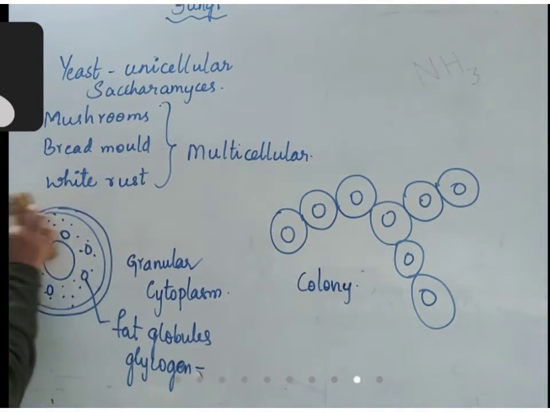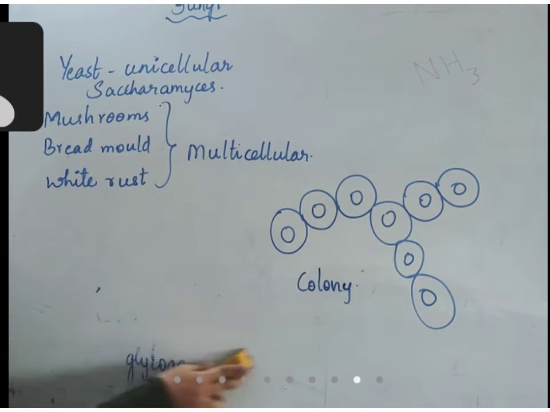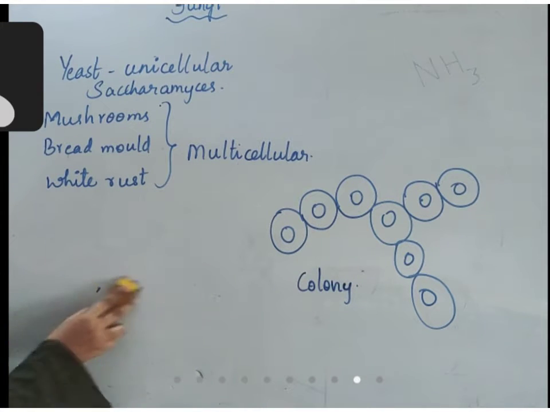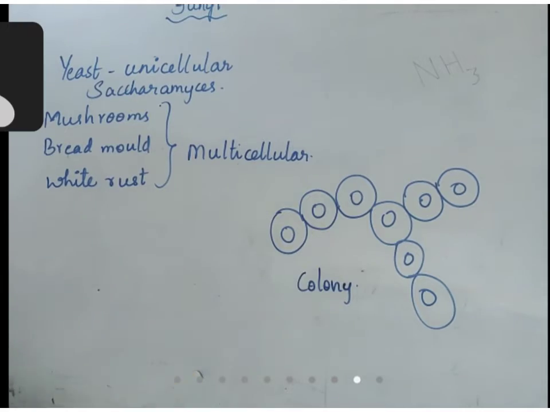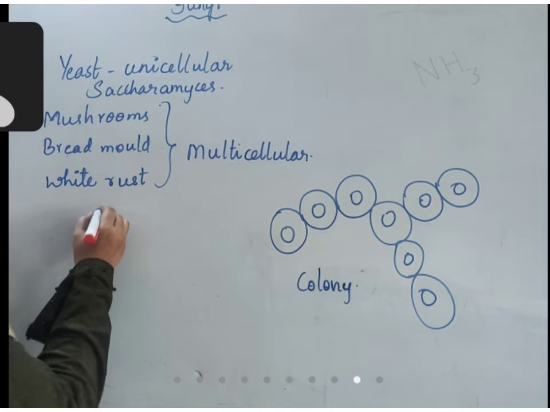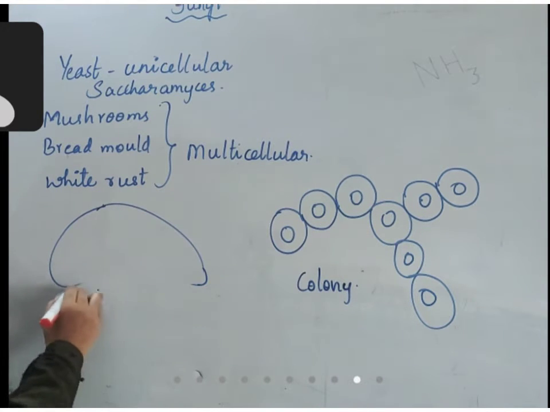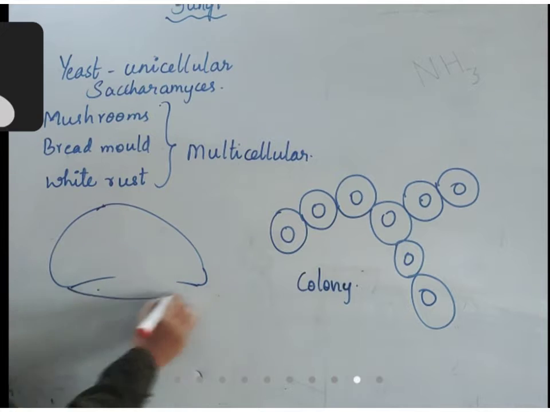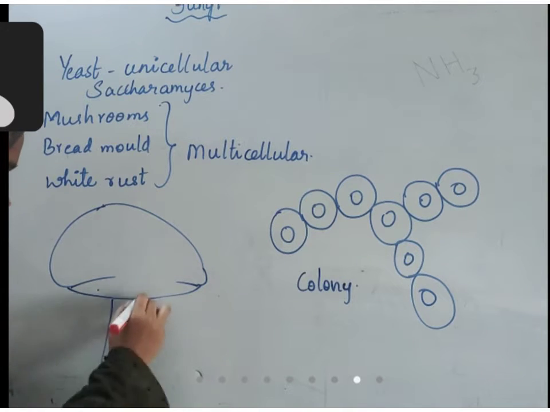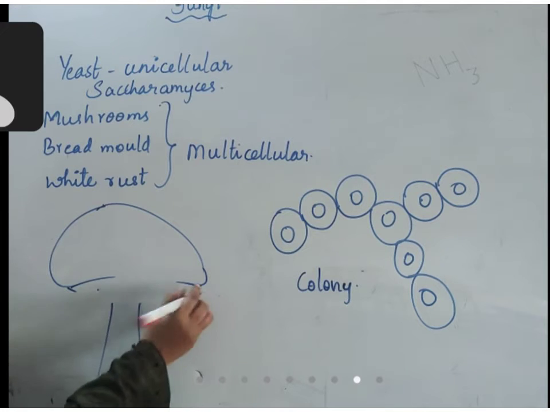Take the structure of mushrooms. Mushrooms have one head-like structure and one stem-like structure. Okay, this is the general structure of mushrooms.